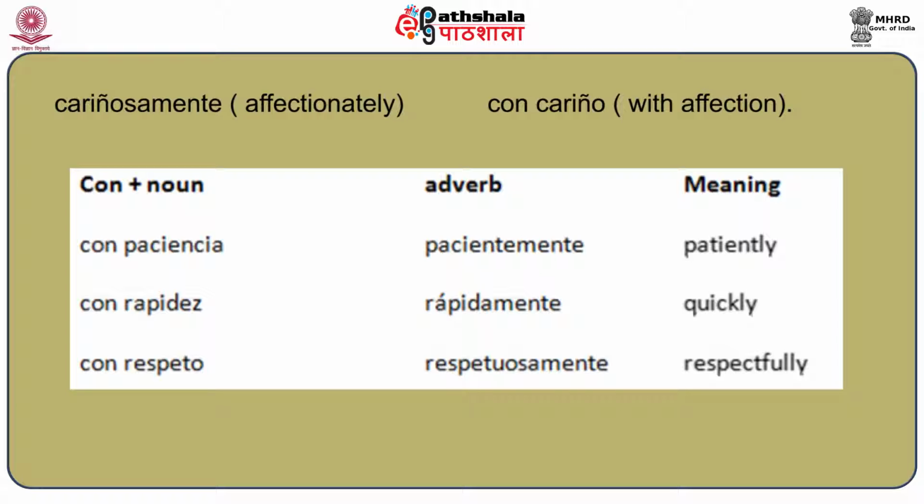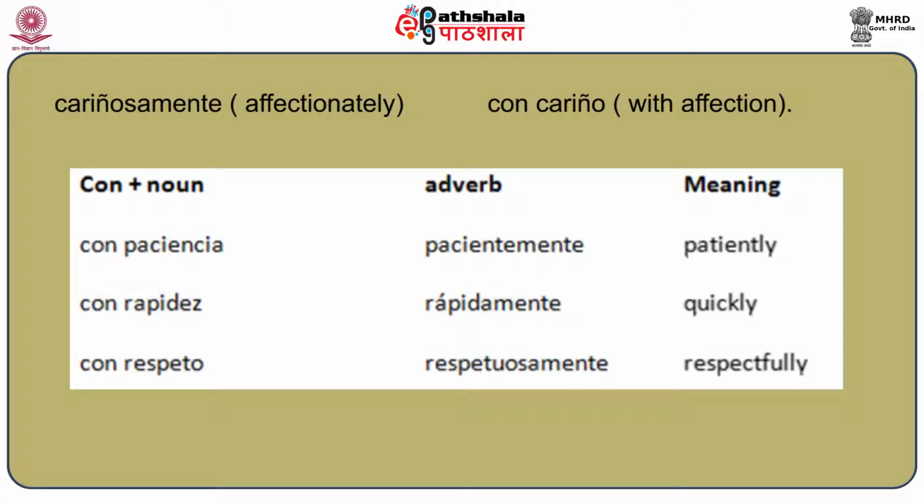For instance, if you don't remember cariñosamente that we have just seen, that is affectionately, then you can also express this adverb by adding con to the noun. The noun is cariño, so we can say con cariño, which will literally mean with affection or affectionately.